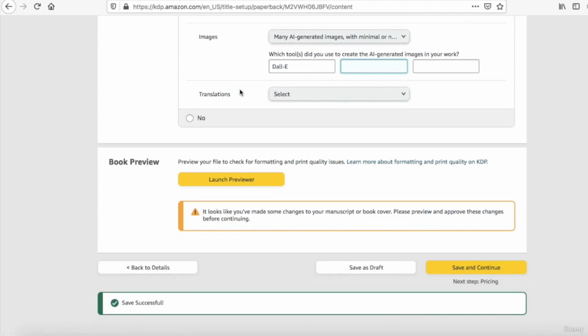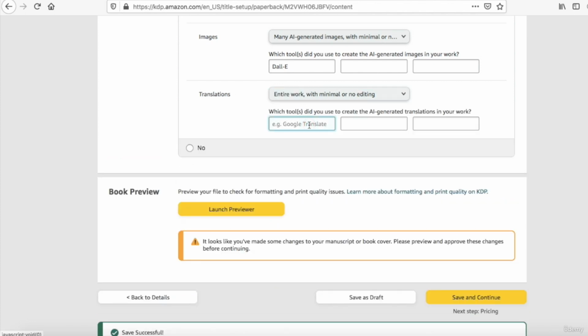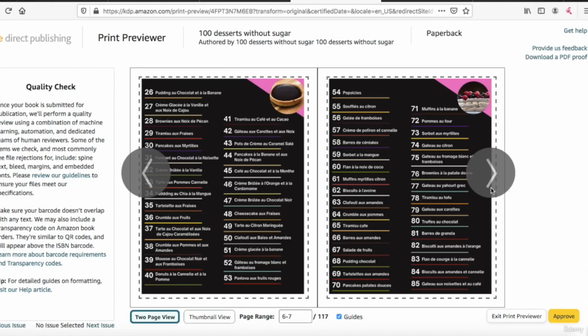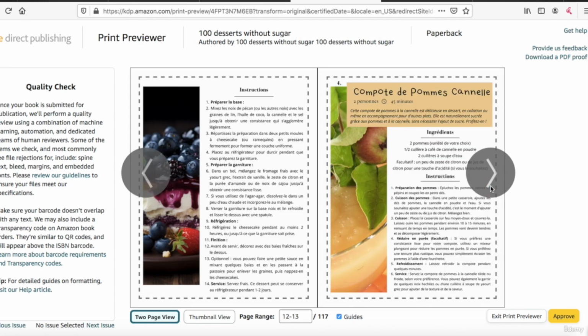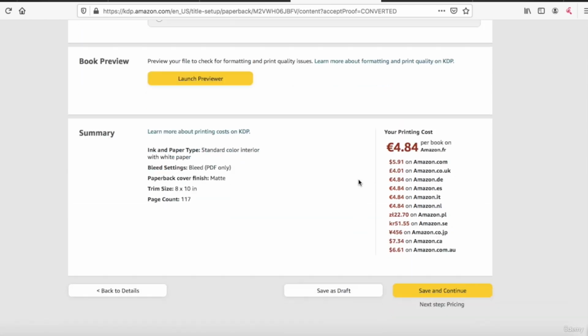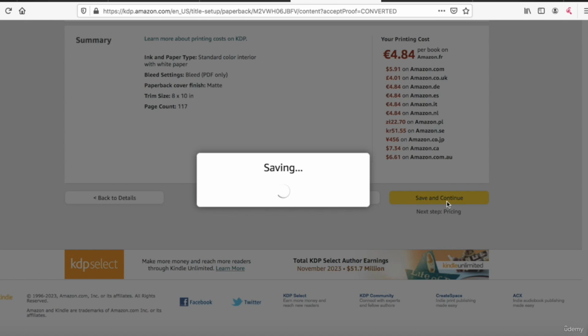And the difference with the previous publishing that we did together in English is that we will select translation. DeepL, Google Bard. And I will launch Previewer. So we have our book in French here. And I will approve. And at the end of the page, I have the price of printing, and I will save and continue.